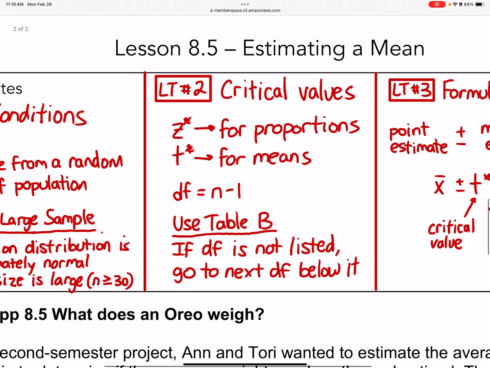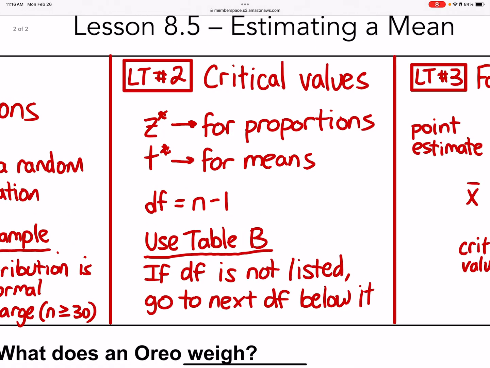Now, you guys saw the critical values that we did. The Z star is when I use inverse norm. You might want to put it next to proportions. And the T star, I use inverse T. The degrees of freedom is n minus 1.